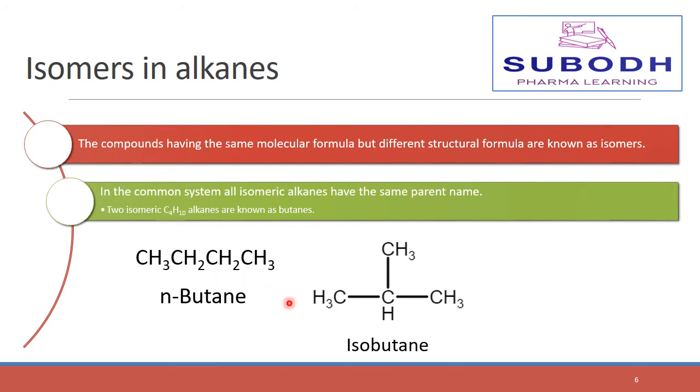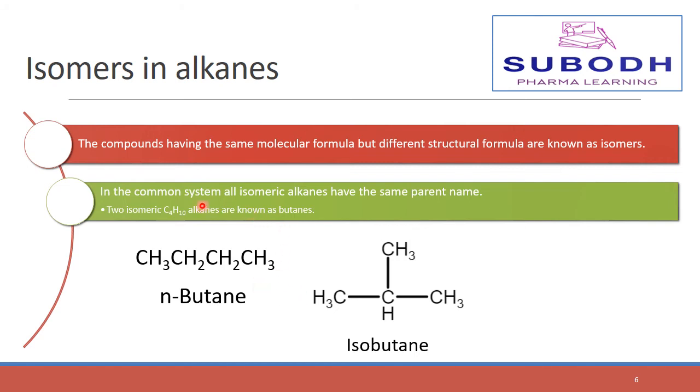The structures of these compounds are different, but the molecular formula is the same. It contains 4 carbon atoms, 1, 2, 3, 4, and in this one also it contains 1, 2, 3, 4 carbon atoms. Also, the first structure contains 10 hydrogen atoms, that is 3 plus 2 is 5, plus 2 is 7, plus 3 is 10. In this structure, we calculate the number of hydrogen atoms: 3 plus 3 is 6, plus 3 is 9, plus 1 is 10. That is, they have the same molecular formula but different structural formulas.